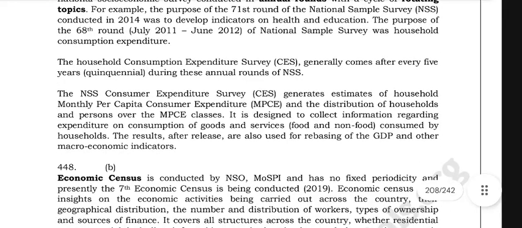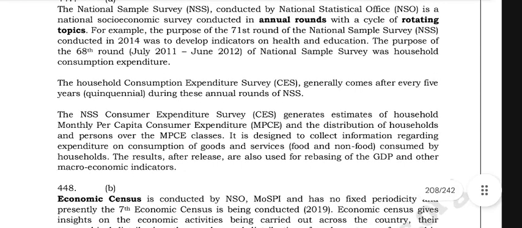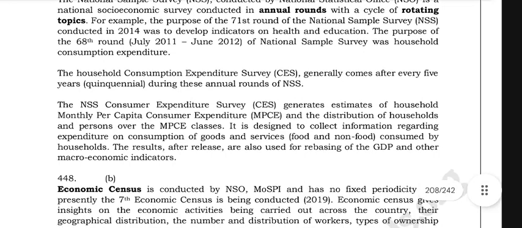The NSS Consumer Expenditure Survey, that is CES, generates estimates of household monthly per capita consumer expenditure, that is MPCE.